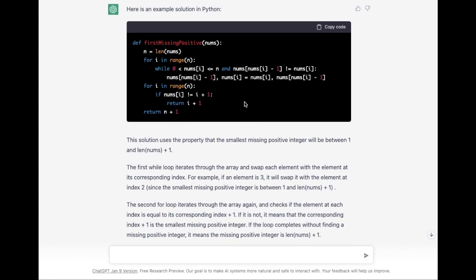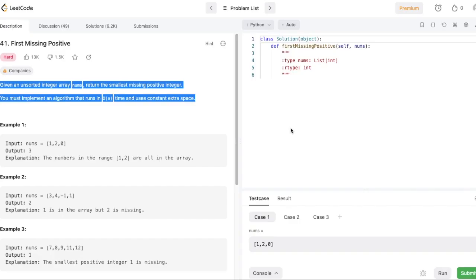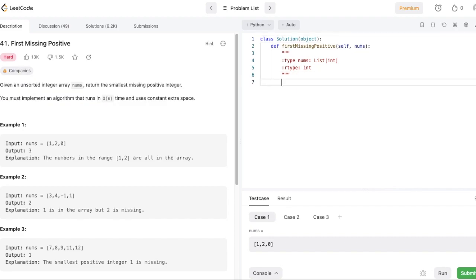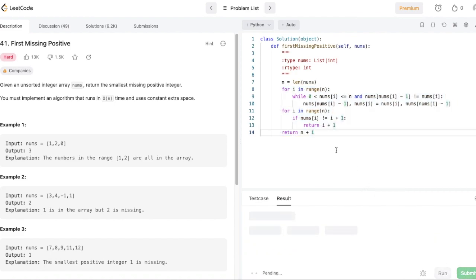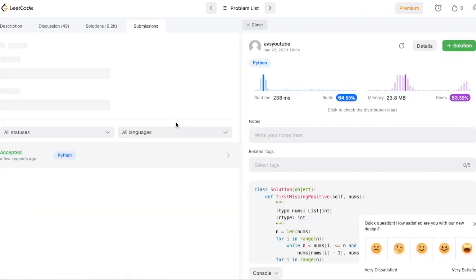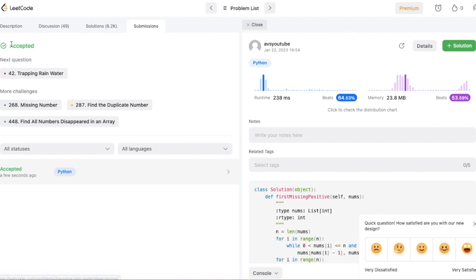This is a really short solution. Let's try the chat solution in LeetCode. Indentation done, let's submit. Usually this takes time to evaluate. No surprise, the solution is accepted.